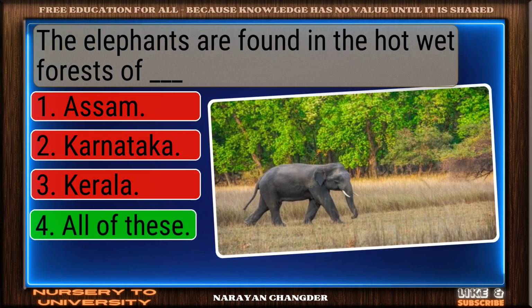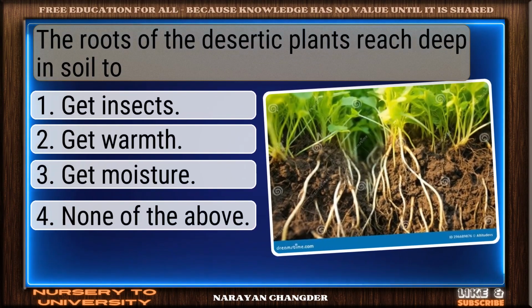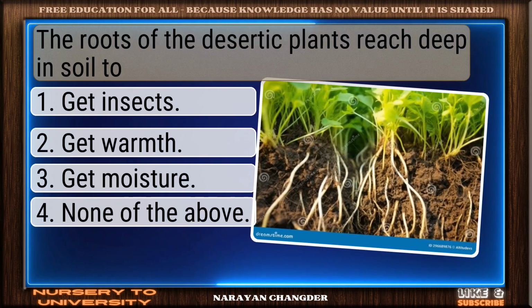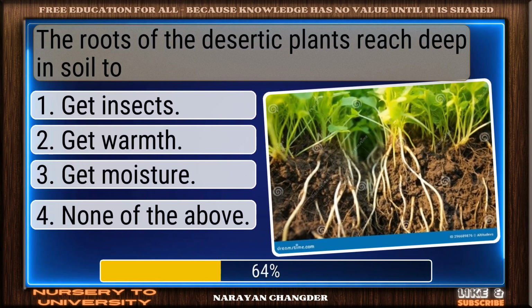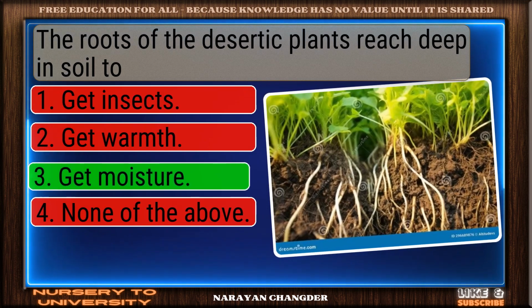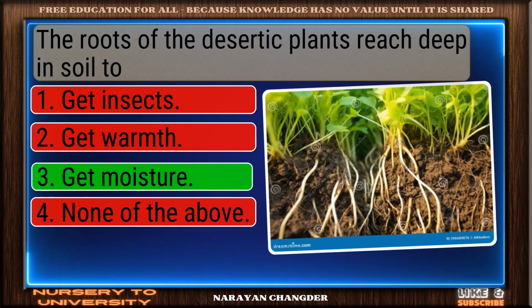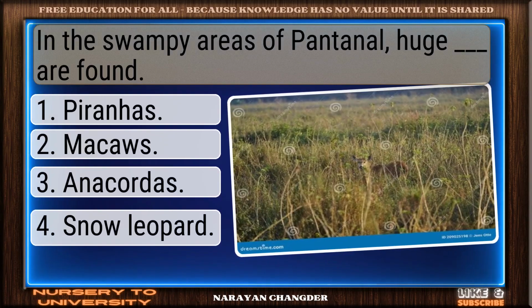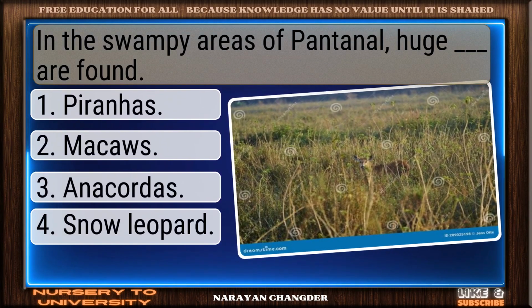Excellent choice. All of these is the right answer. Question number 176. The roots of the desertic plants reach deep in soil too. Well reasoned. Get moisture is the correct choice. Question number 177. In the swampy areas of Pantanal, huge dash are found.